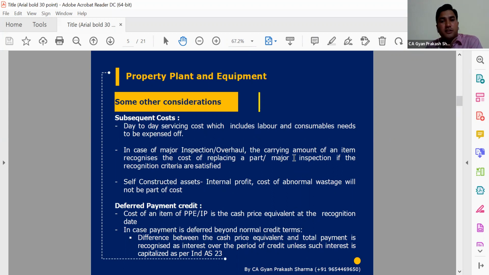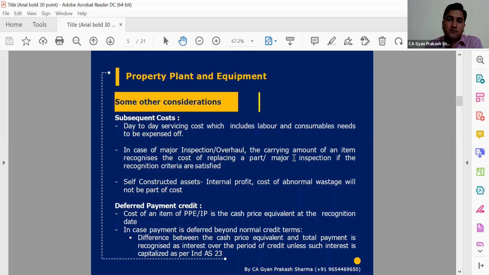Here again, one more thing which we need to take care of: there is a guidance note on accounting of depreciation, which in simple terms we can call componentization accounting. So if during any repairing process we have incurred significant cost or overall expenditure, for example, in one of the plant and machinery, a motor or a very crucial part has been discarded or dismantled. In that case, if we repair that part, or incur another significant cost, that will be an individually significant part. So that part will be a costing part.